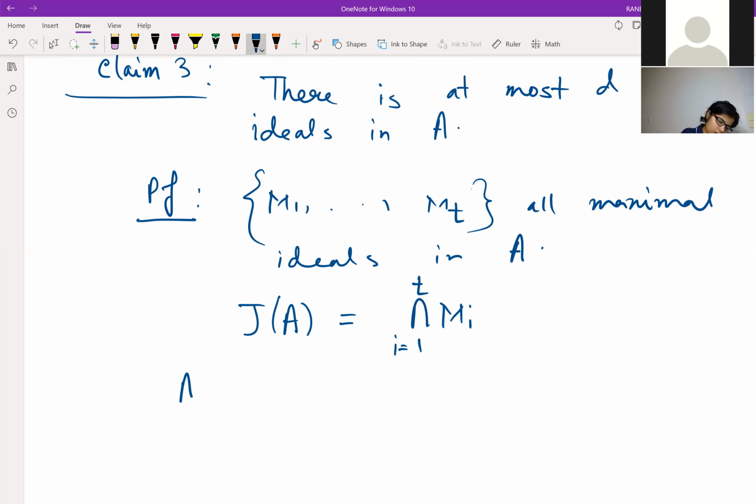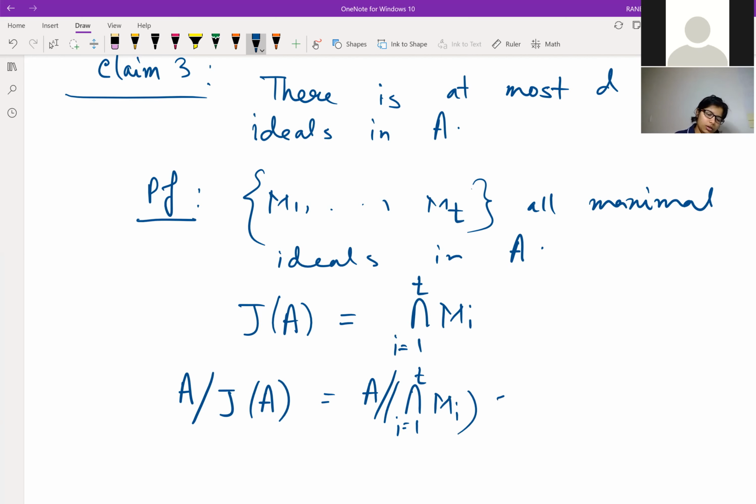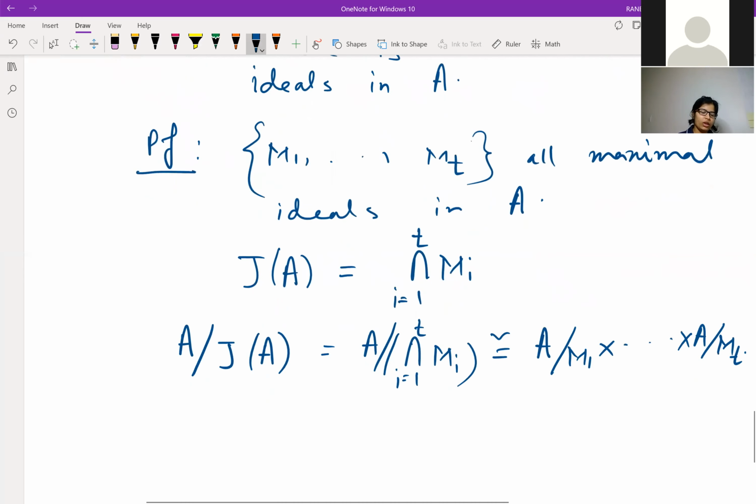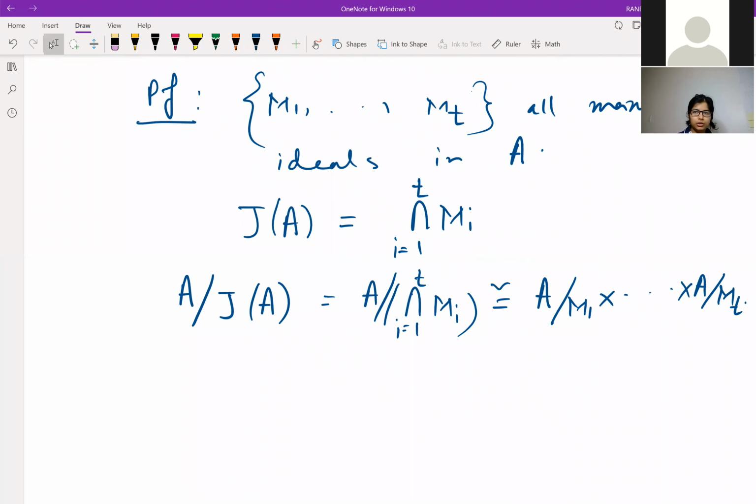Okay, so now A over J is basically A over the intersection of Mi for i equal to 1 to T. This is isomorphic to A over M1 cross up to A over MT. And why is this isomorphic?